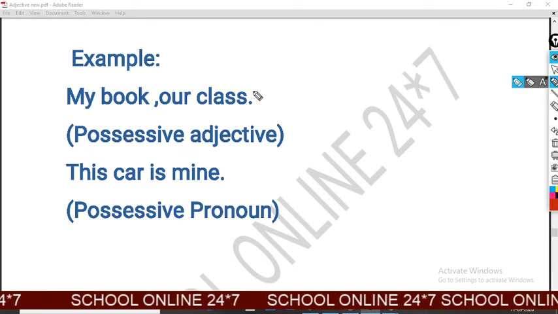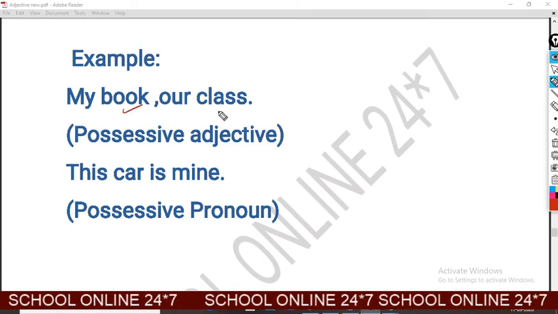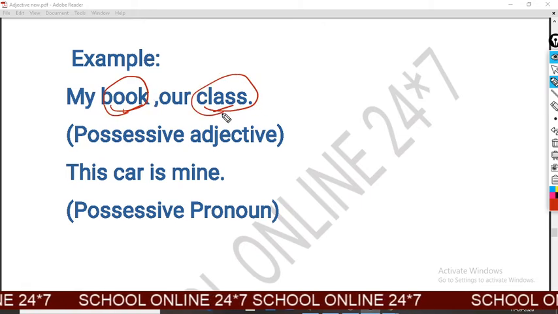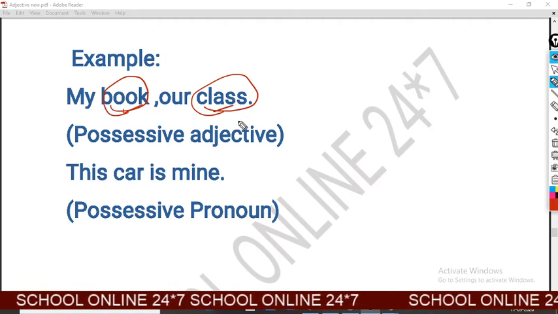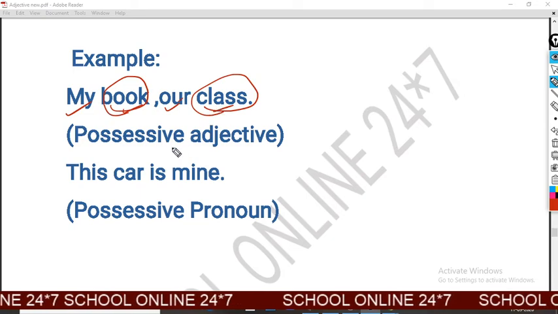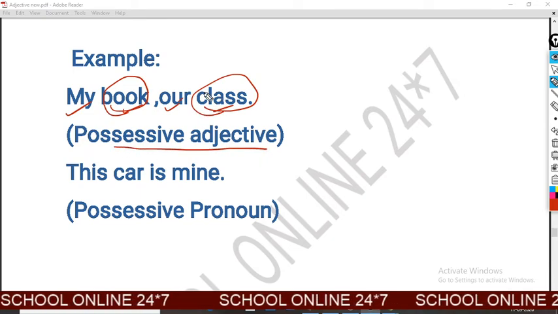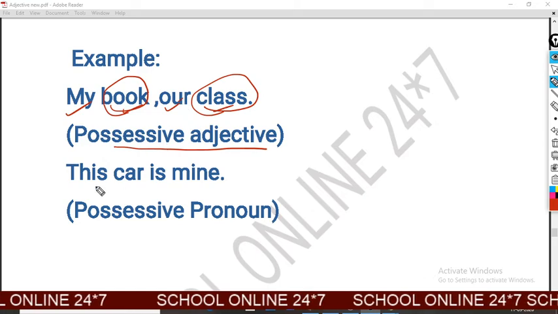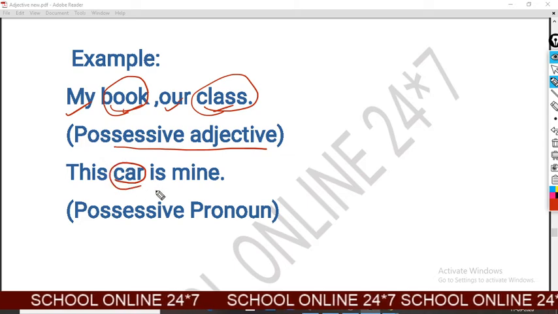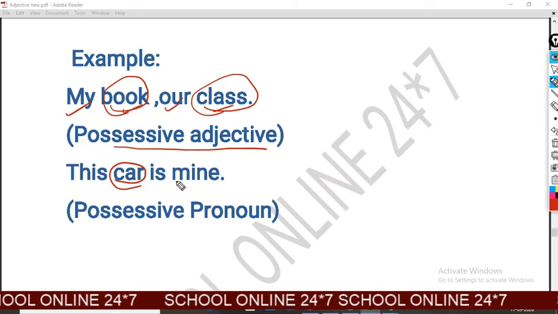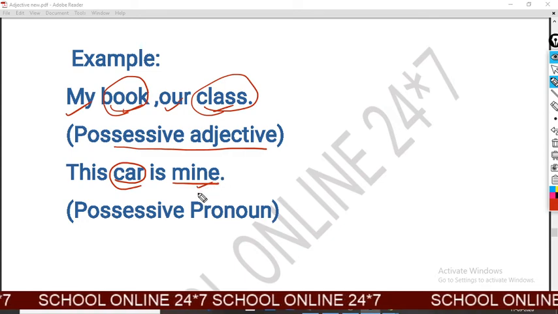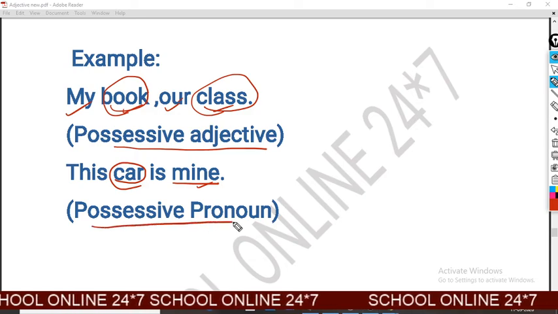Look at the example. My book, our class. Book and class, both words are nouns, and our and my are possessive adjectives because you can find them before the noun. This car is mine. Car is a noun, and you can find it before the word mine, and mine is a possessive word. So this is the use of possessive pronoun.